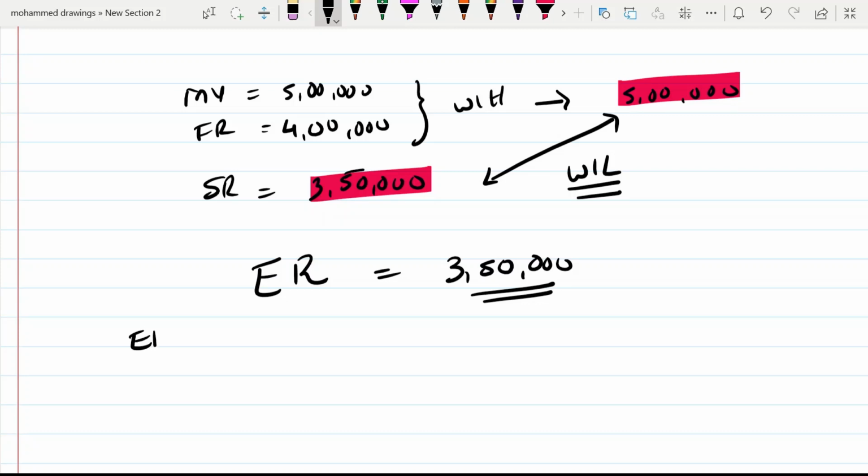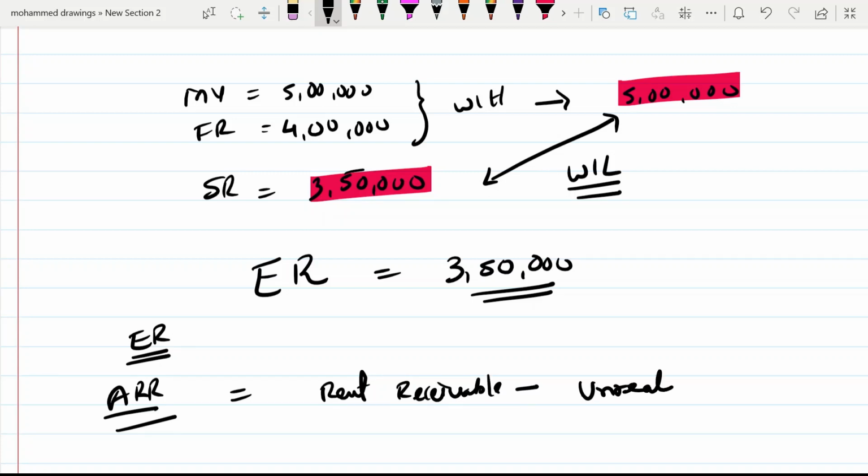Now if you find out expected rent, then the next step is to find out ARR, annual rent received. Annual rent received means rent received or receivable, and from that you have to deduct unrealized rent. Let us say rent received or receivable is 1 lakh and unrealized rent is 20,000. Now in this case, what is the answer? 80,000 is your answer.